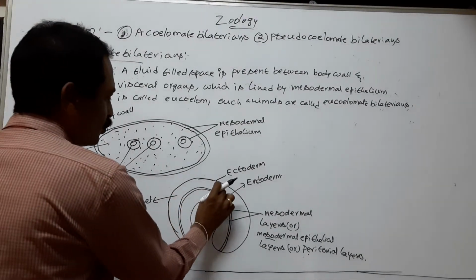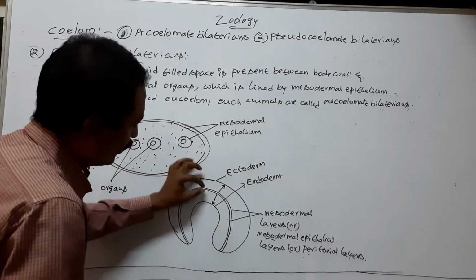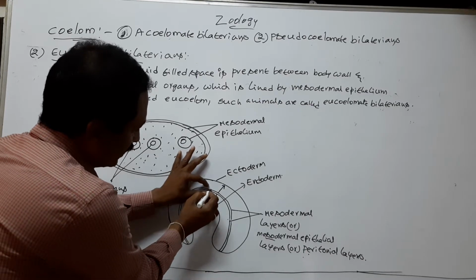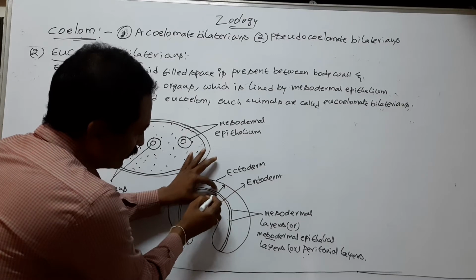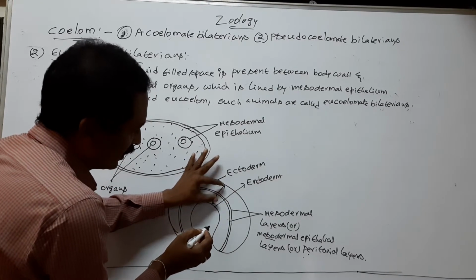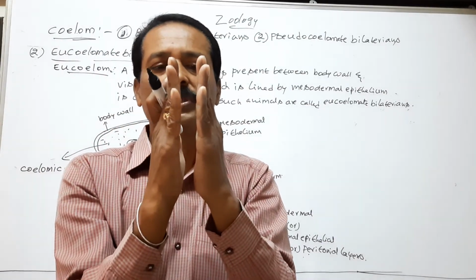So, the two peritoneal layers move in opposite direction. This outer peritoneal layer moves to ectoderm, inner peritoneal layer moves to endoderm. These are the two mesodermal layers.